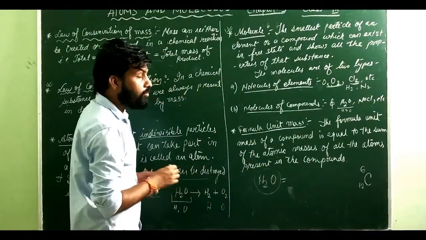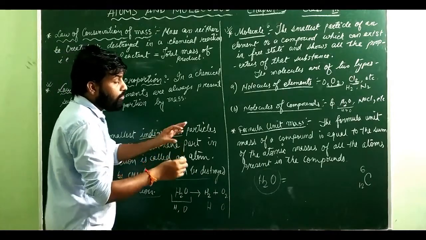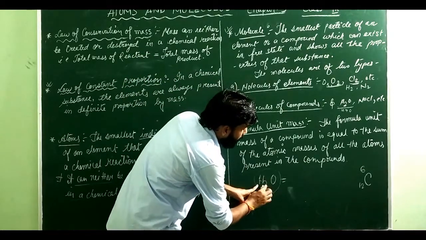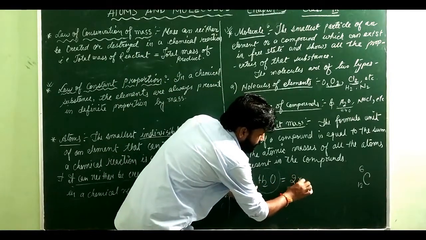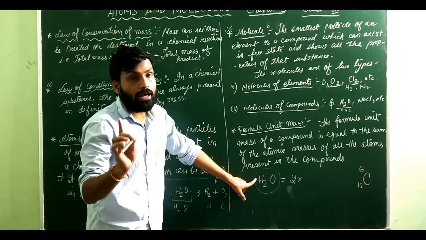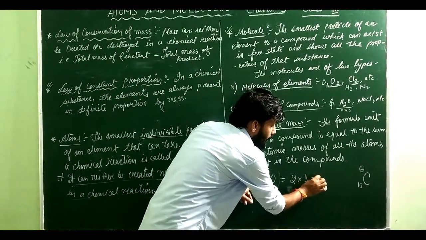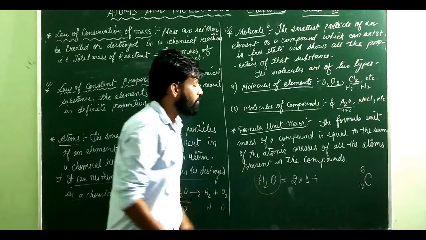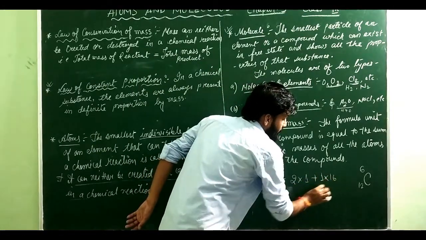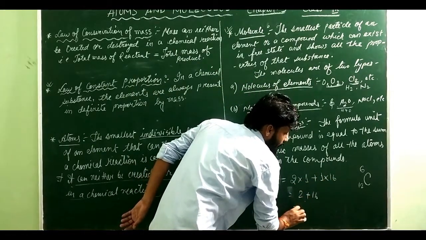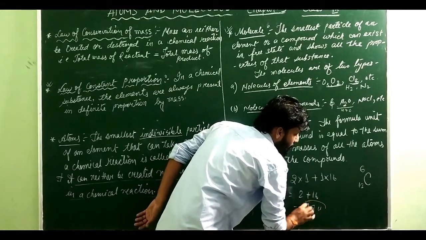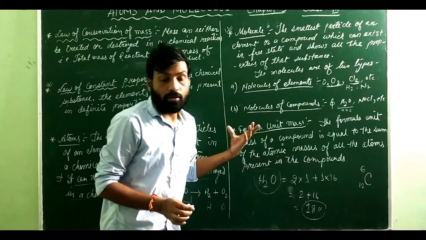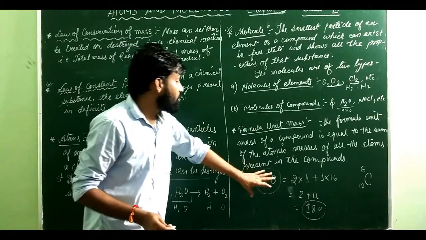So if you want to find the molecular mass, that means you have to find out the mass of each and every atom here. You can see how many hydrogen we have here? 2 hydrogen. The mass of one hydrogen atom is 1, so 2 into 1. Then whenever you go to the next element, you have to write plus here. How many oxygen here? 1 oxygen means 1 into 16. So 2 plus 16, that is how much here? 18. This will be the molecular mass of that particular chemical substance, in this case water.